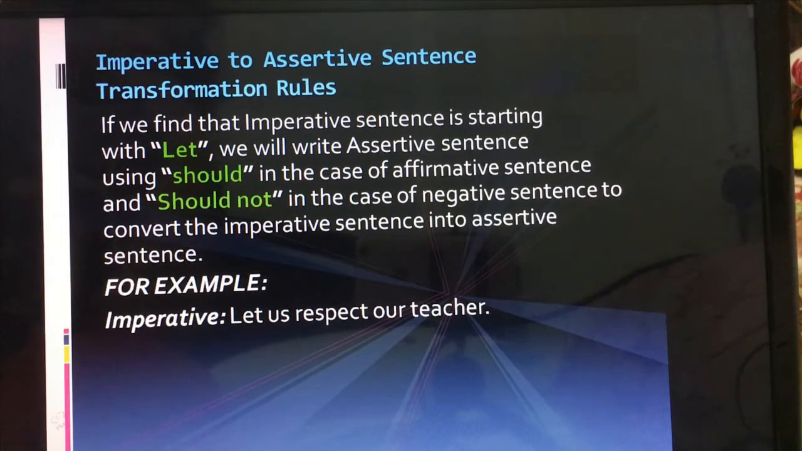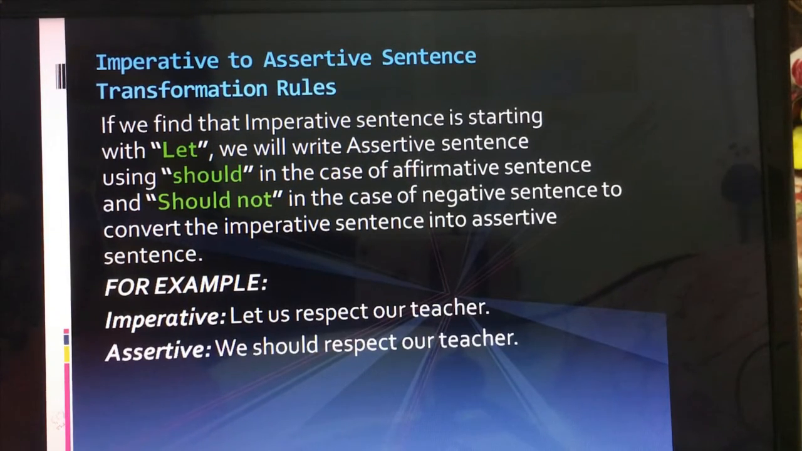Let us respect our teacher, right? So let us respect our teacher becomes like this way: we should respect our teacher, right? We should respect our teacher.